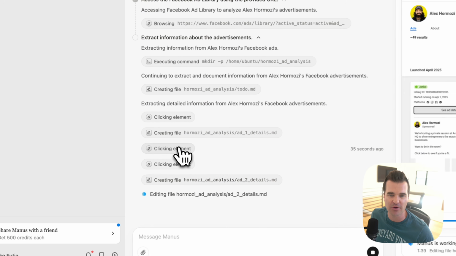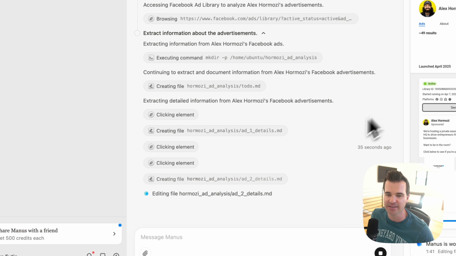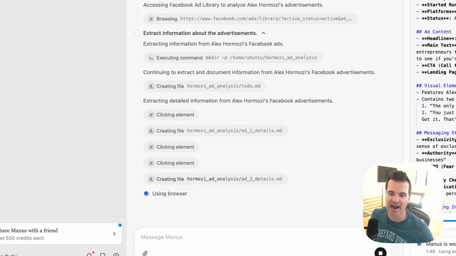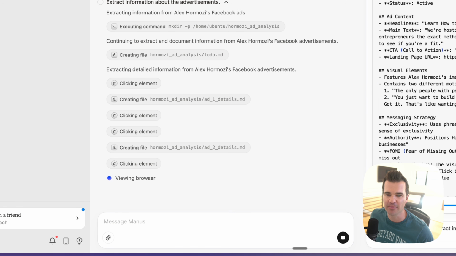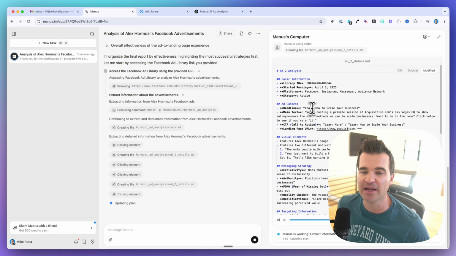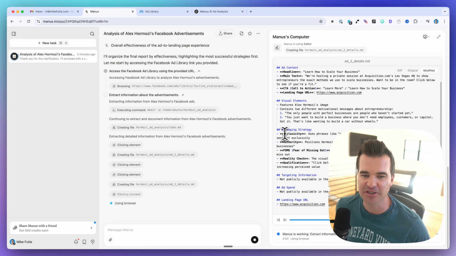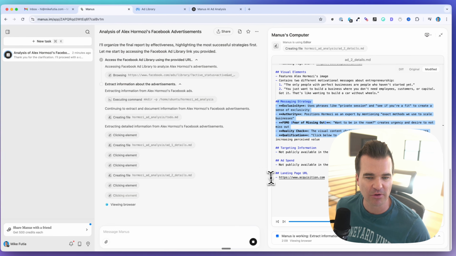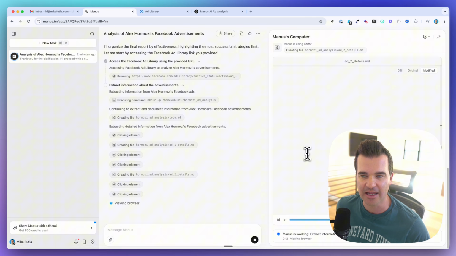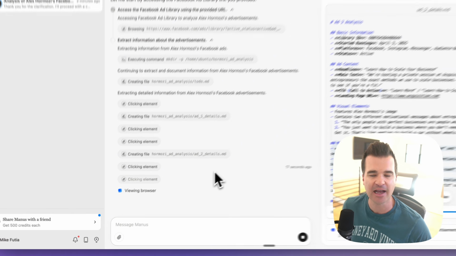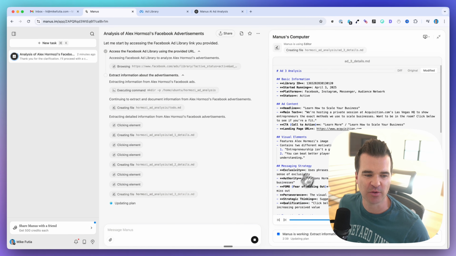So you can also follow along. You can see it's clicking different elements here. And here's the ad analysis for number 2. So let's go back to this ad analysis for number 2 over here. It's giving us similar information on the visual elements, the message. This is kind of cool, the messaging strategy. And again, the landing page URL, I'm not seeing any analysis there yet. Let's let it run for a little longer, and we can always come back and ask if it's able to do that. So now it's doing the third ad.